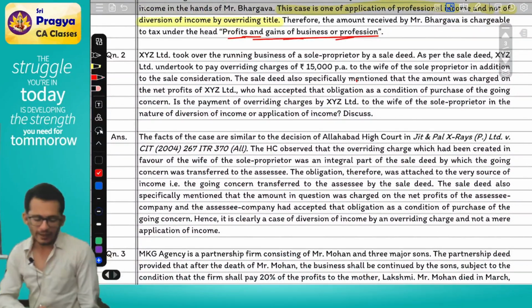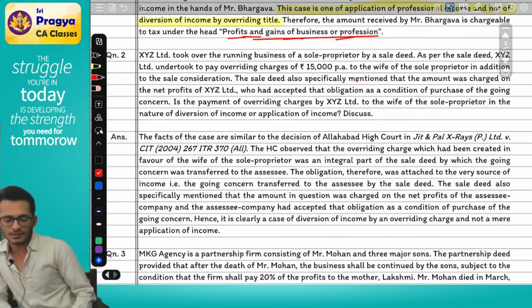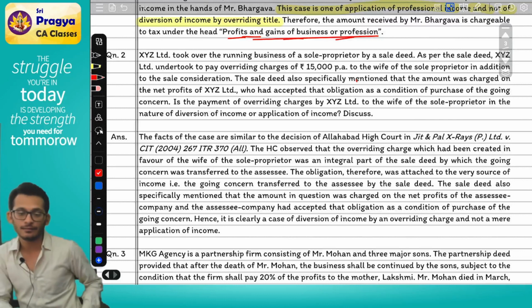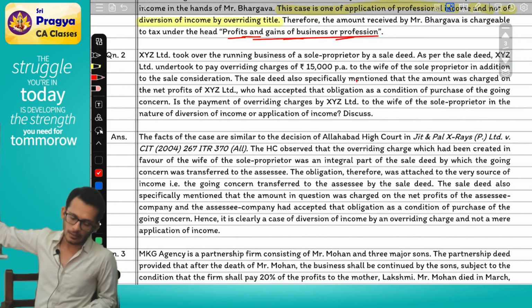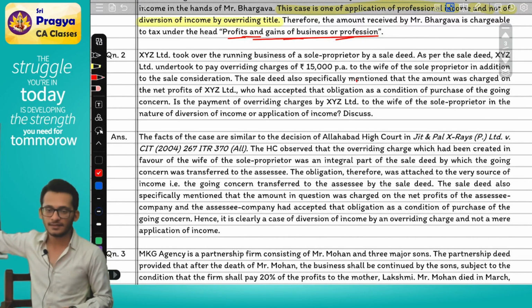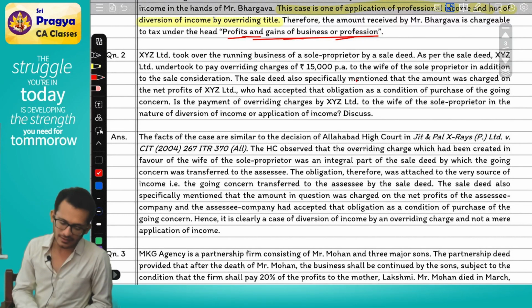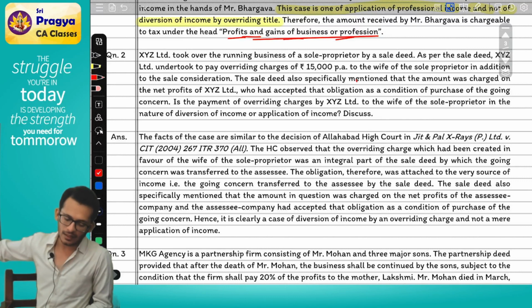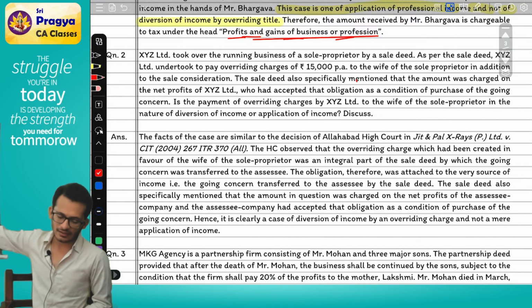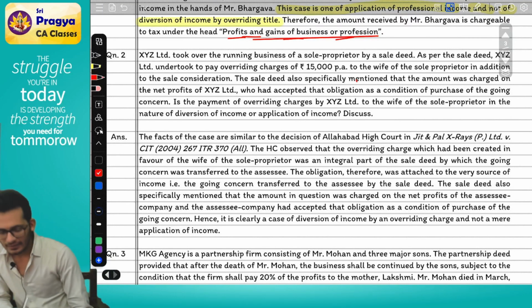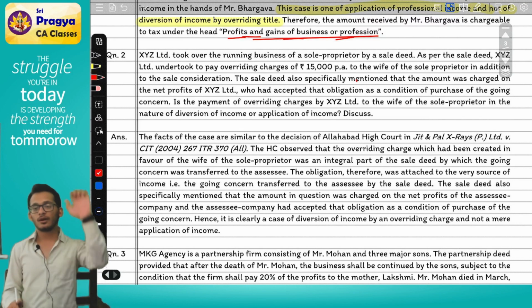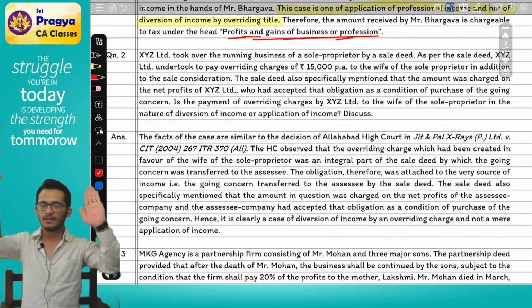It says, XYZ has taken over the running business of a sole proprietor by a sales deed. Who has taken over? A company has taken over the business of a sole proprietor as per a sales deed. As per the sales deed, XYZ Limited undertook to pay overriding charges of 15,000 per annum to the wife of the sole proprietor, in addition to the sale consideration. So there is a person called sole proprietor. There is a person called XYZ Limited.